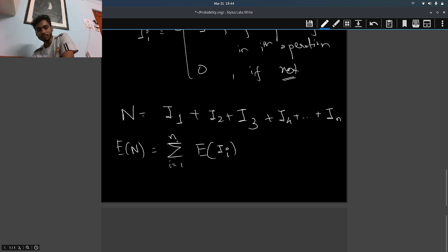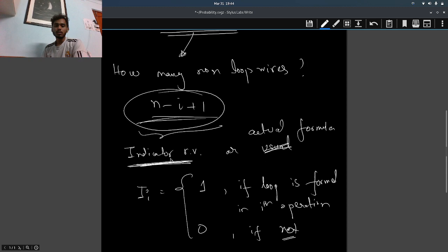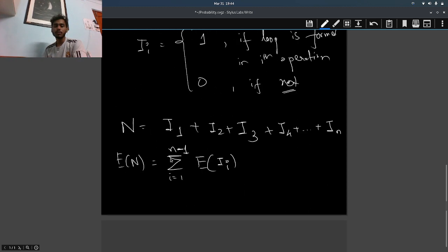Actually, we should write n minus 1 over here, I feel, because at the first operation... no, it's fine, we should write n, there should be n operations, my bad. I was just thinking something else.